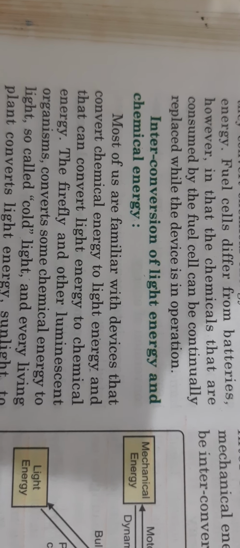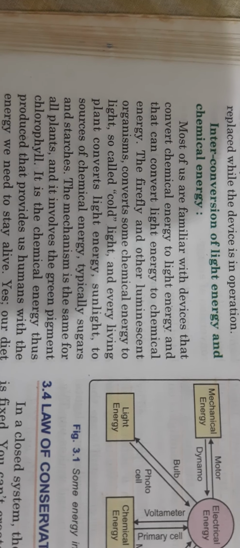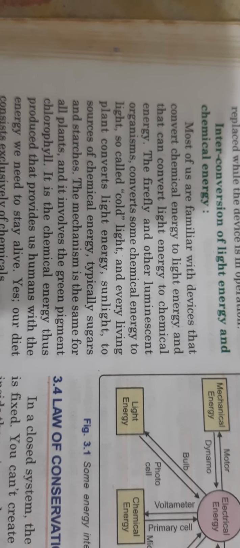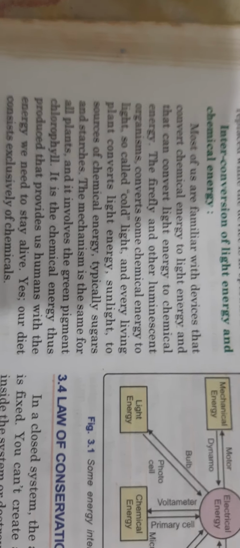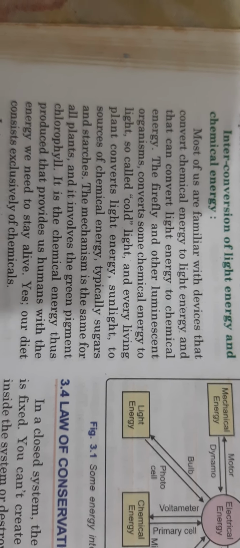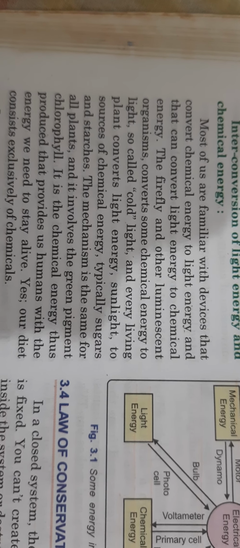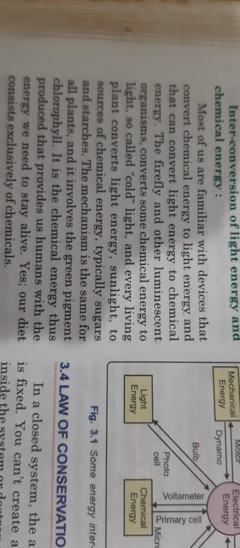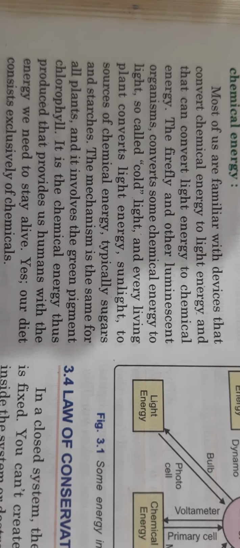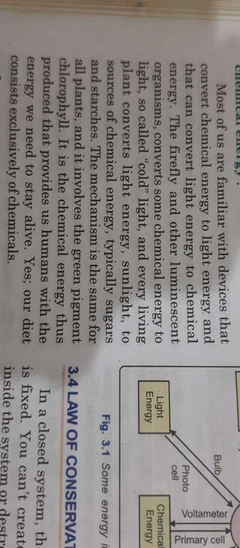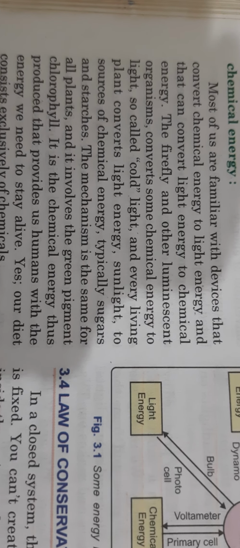Also, there is a mention in your book about fireflies. Now fireflies have some chemical within them. This produces light. You must have seen in the night sky, fireflies, they blink. The light that they produce blinks. So it is the chemicals that are present in the fireflies which produces that light. So this is the example where fireflies convert chemical energy to light energy.